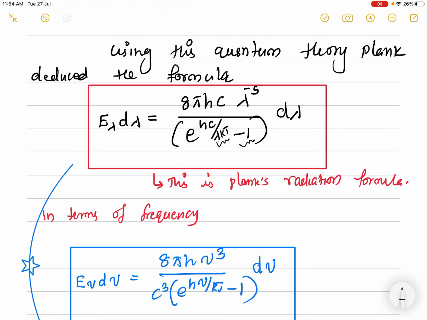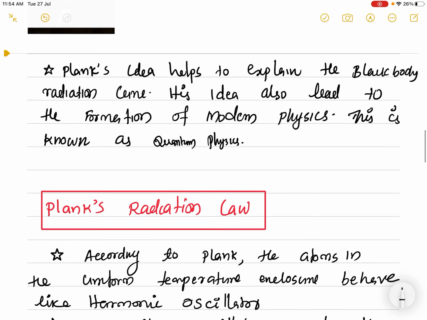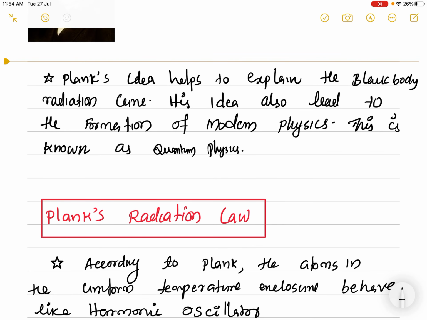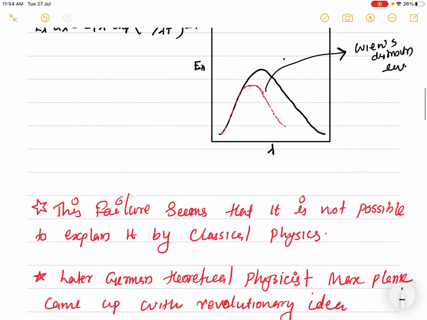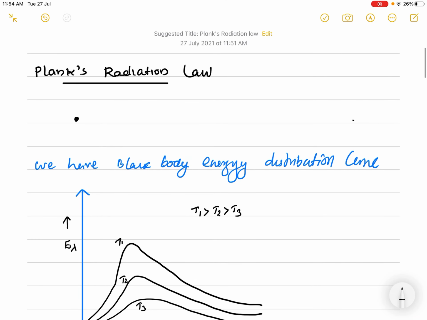So this is a good start of quantum mechanics, which is a new way of interpreting physics in a new language, and that language is known as quantum mechanics. You will become more familiar with quantum mechanics later. So this is all about the failure of classical physics and the success of the Planck radiation law in explaining the black body spectrum.